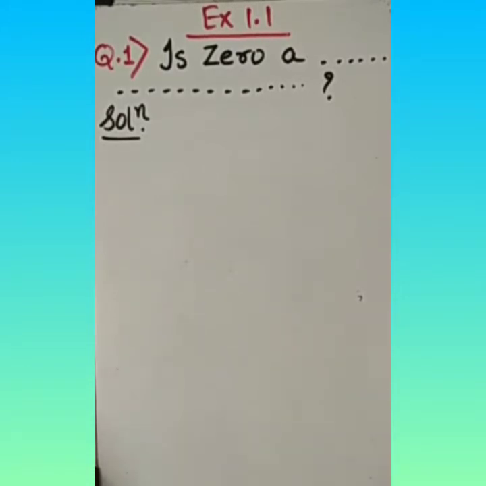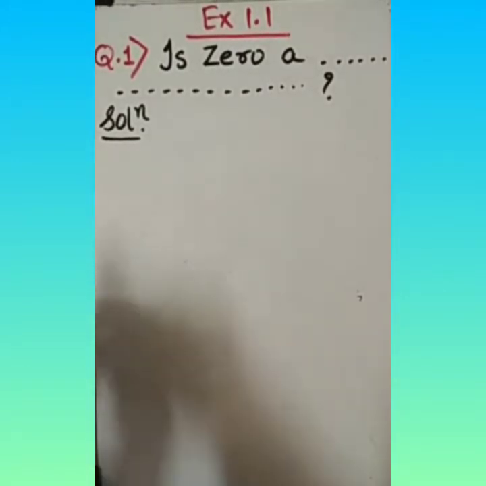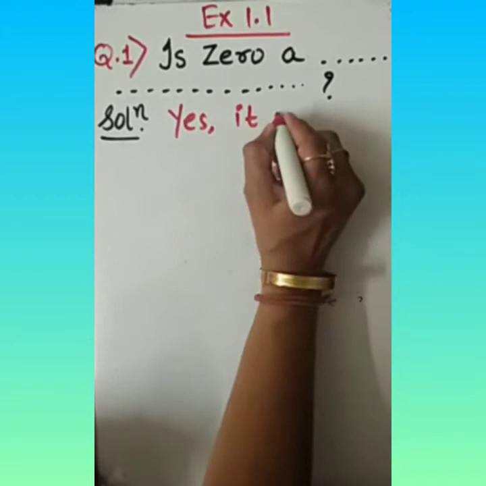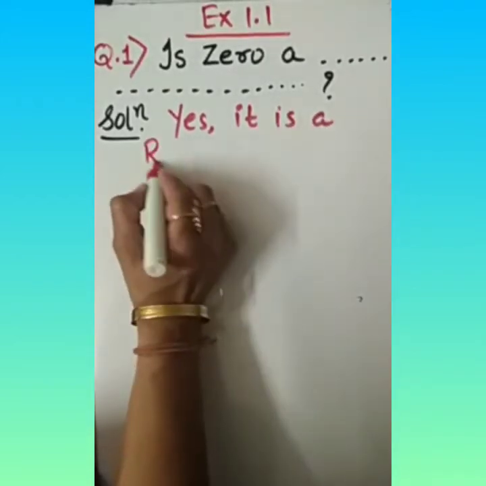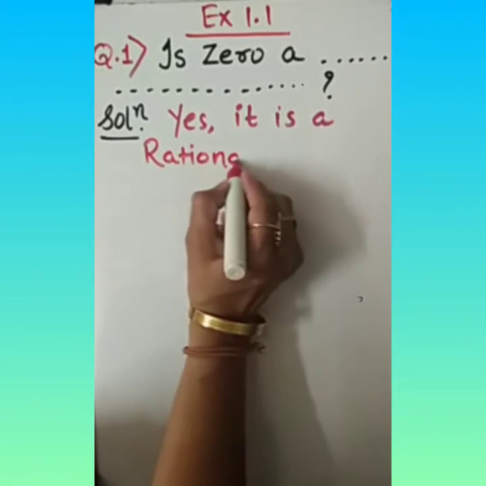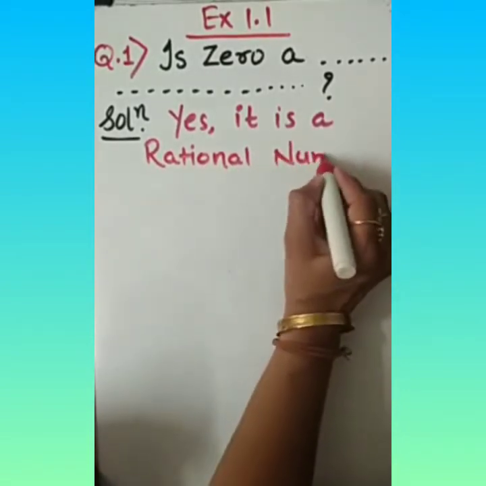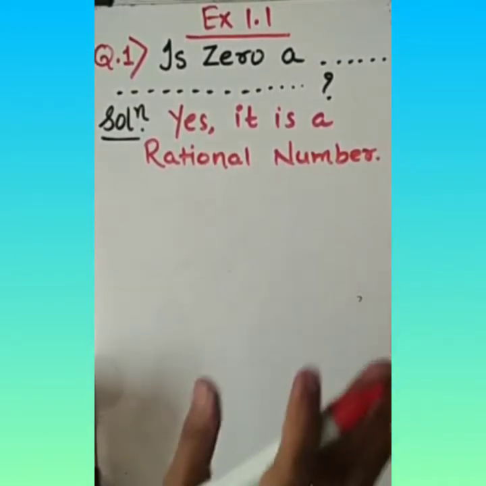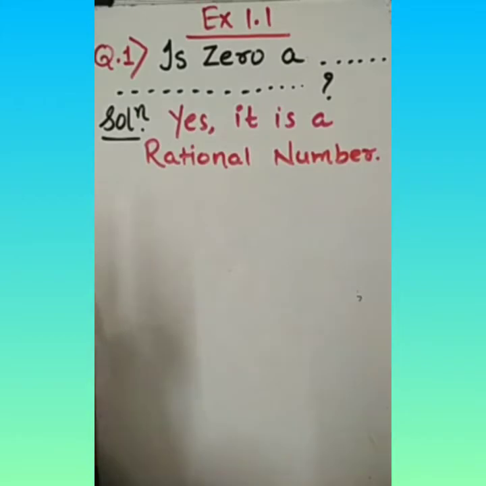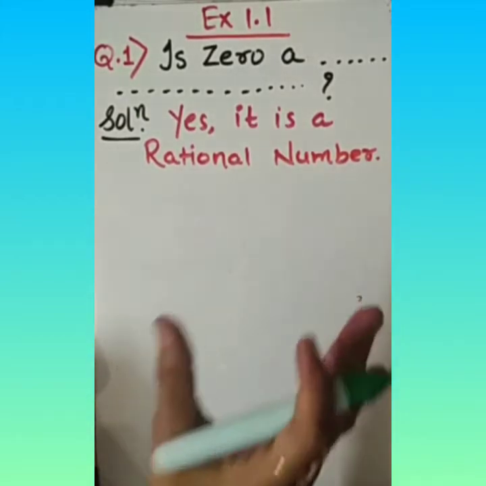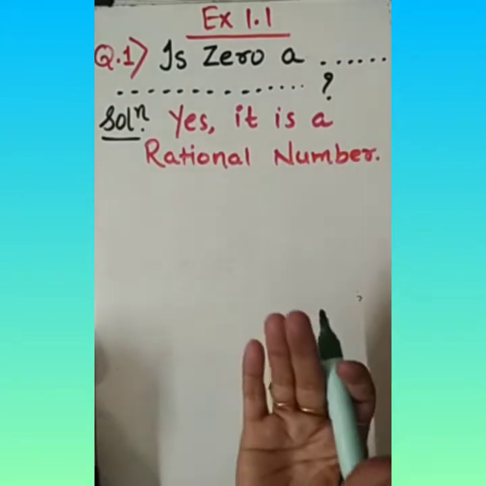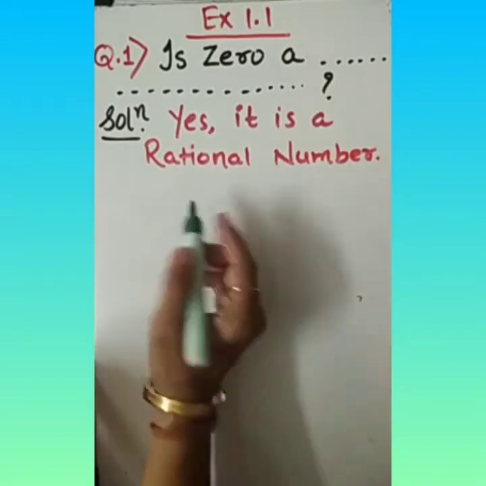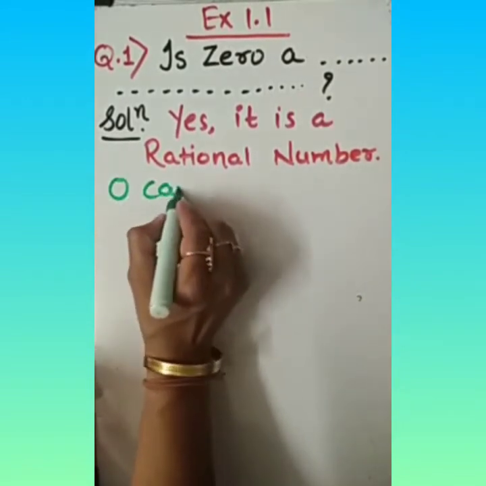Simply, I should say yes, it is a rational number. Please write down, yes, it is a rational number. Now, what is the reason behind writing that this is a rational number? Because all the rational numbers we are able to write in p by q form. But here 0 is only the numerator. So I should say 0 can be written.